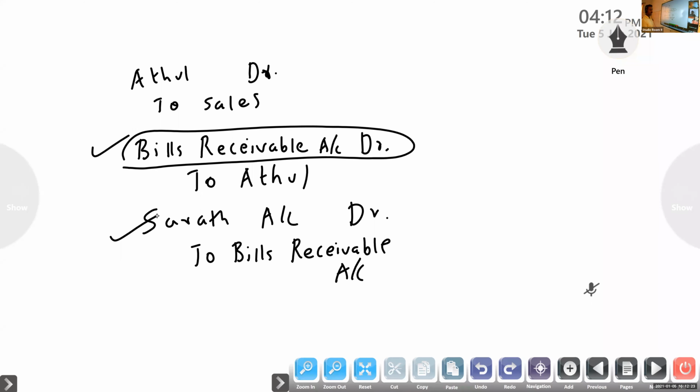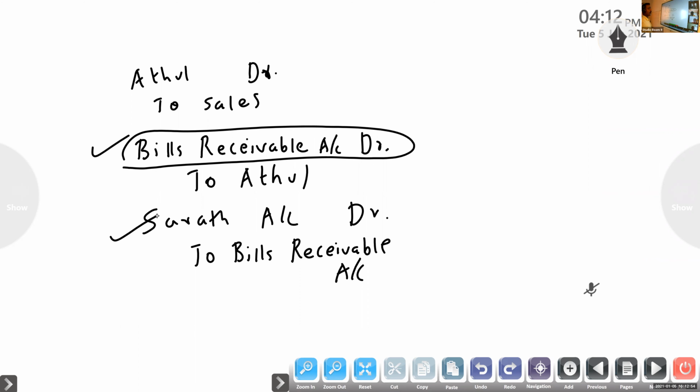Here the bill is given to Sharath, endorsing the bill. Endorsed bill to Sharath: Sharath account to bills receivable. Then at the time of maturity, no entry. Why? Because in this case, Sharath is getting the amount from Atul. So at maturity, no journal entry. Clear?